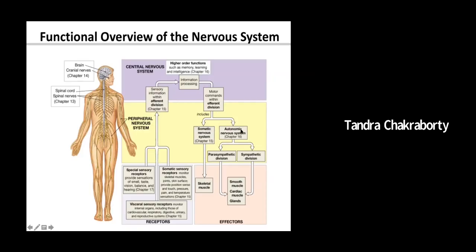It is divided again into two parts. One is known as the somatic nervous system, which controls the skeletal muscle, and the autonomic nervous system, which controls smooth muscles, cardiac muscles, and glands. As we go along throughout the chapter, you will see we are learning more about the complexities and higher level divisions of the nervous system.